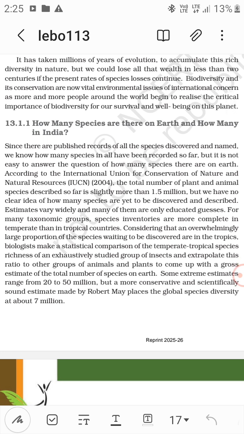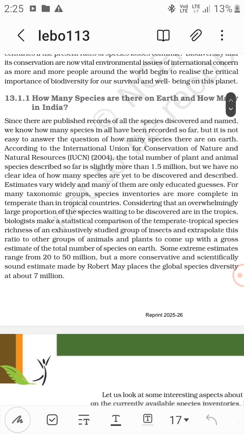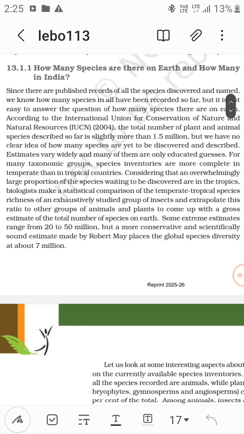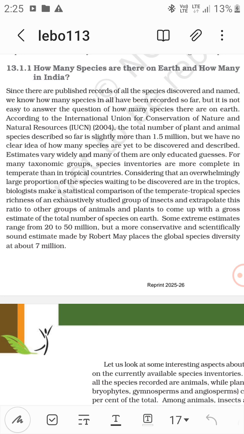For many taxonomic groups, species inventories are more complete in temperate than in tropical countries. Some extreme estimates range from 20 to 50 million, but a more conservative and scientifically sound estimate made by Robert May places the global species diversity at about 7 million.